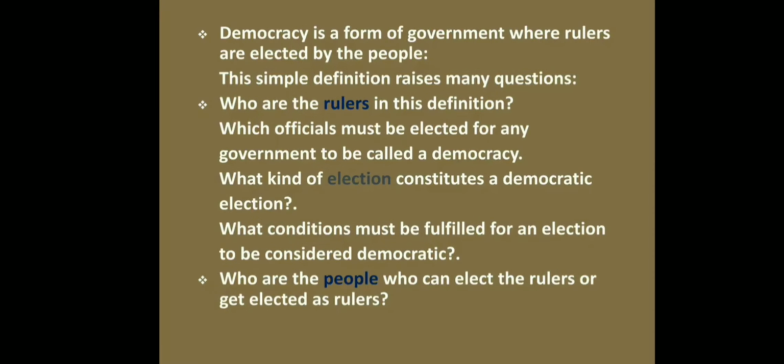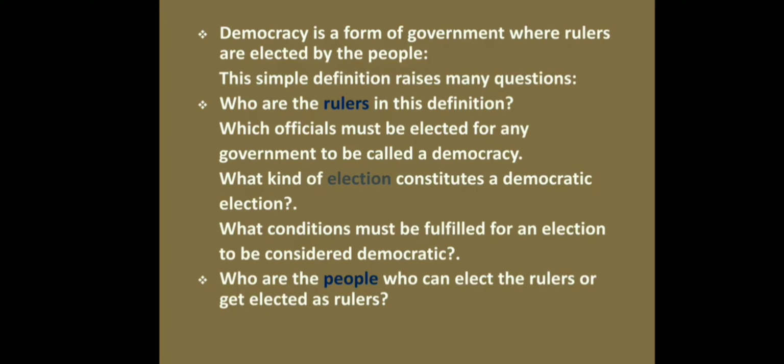We have started with a simple definition that democracy is a form of government in which the rulers are elected by the people. This raises many questions. Who are the rulers in this definition? Which officials must be elected for any government to be called a democracy?